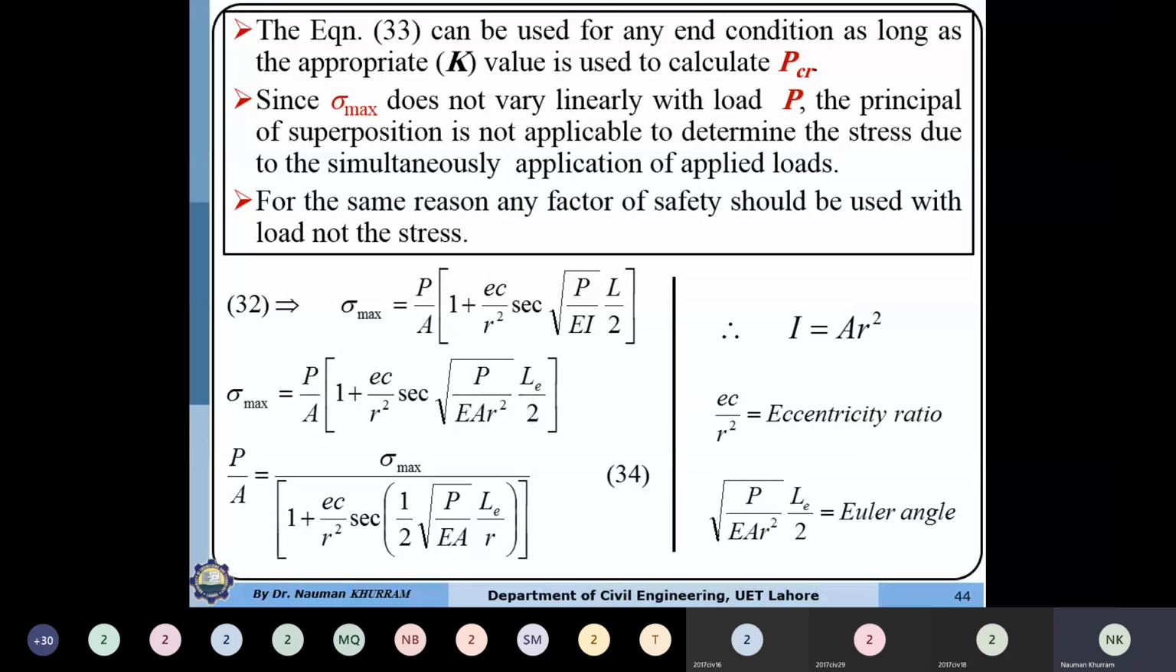Since the stress is not increasing linearly with load P, we cannot use the factor of safety with sigma maximum. If we want to use the factor of safety, we always need to apply it to the load P. So if we are given the load P, we can easily determine the sigma maximum. But if the maximum stress is given, then we need to determine the load value by the hit and trial method using equation number 32 or 34.